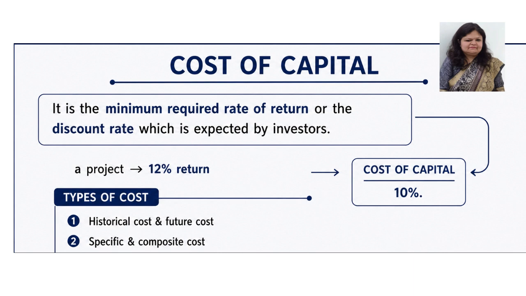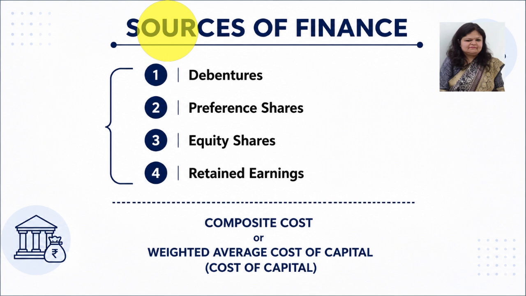The second cost is specific and composite cost. Specific cost is the cost of a particular source of finance. When we talk about specific cost, there are so many sources of finance.